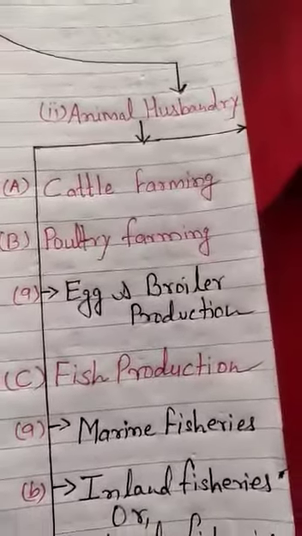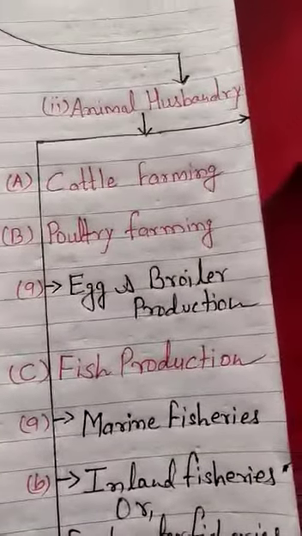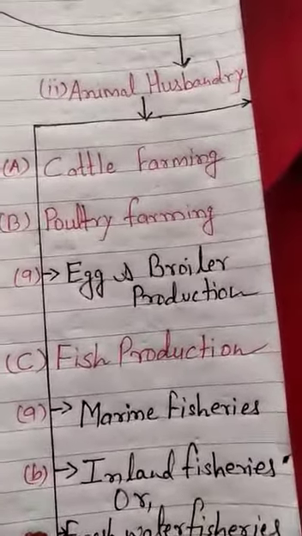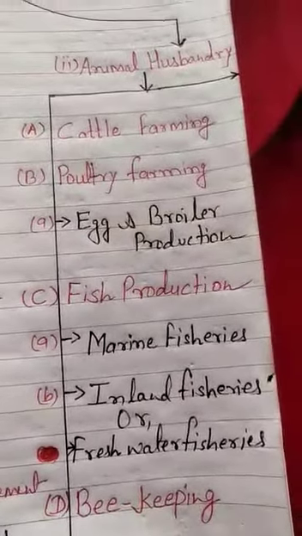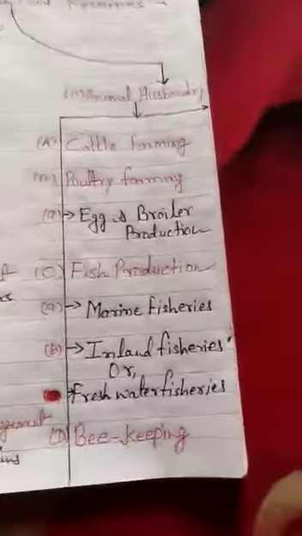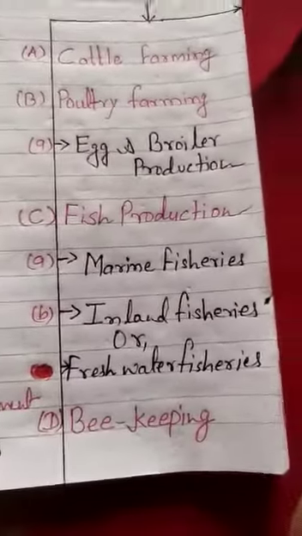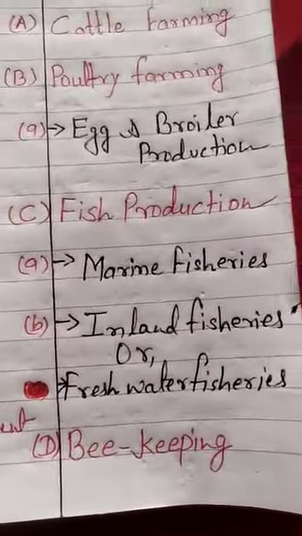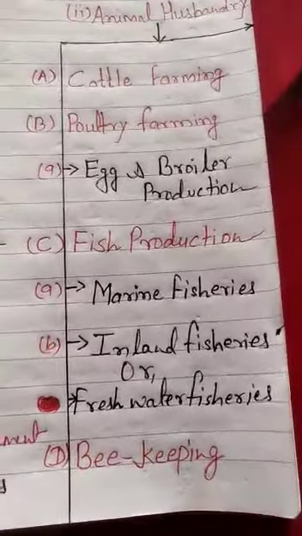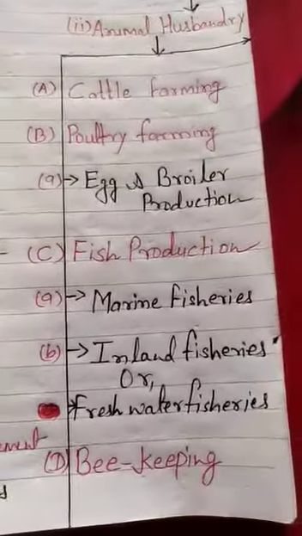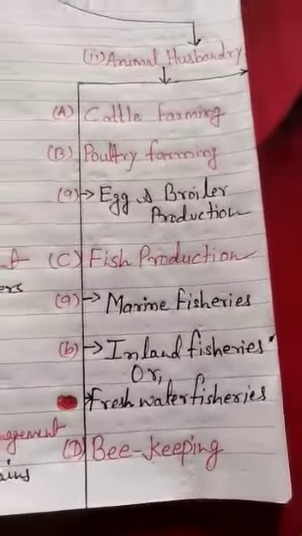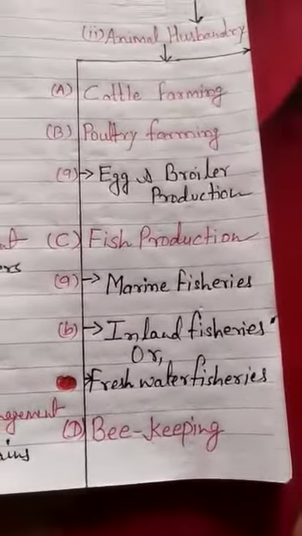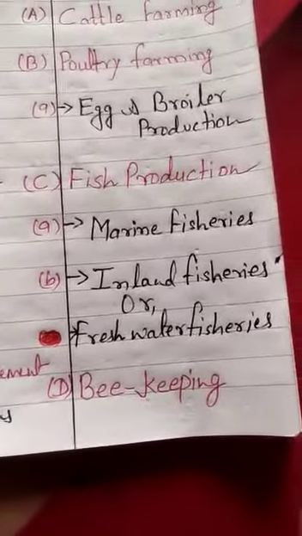A, cattle farming. B, poultry farming. In poultry farming, mainly eggs and broiler production. Thereafter, fish production. This fish production includes two things: marine fisheries in salty water, and inland fisheries or freshwater fisheries at the top level of the water. So, these three things, and the fourth one is beekeeping.